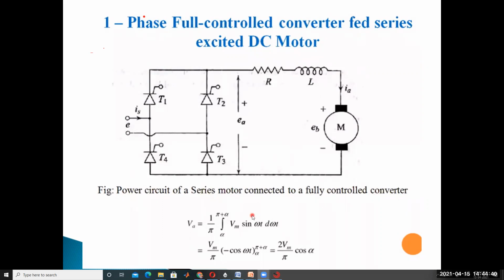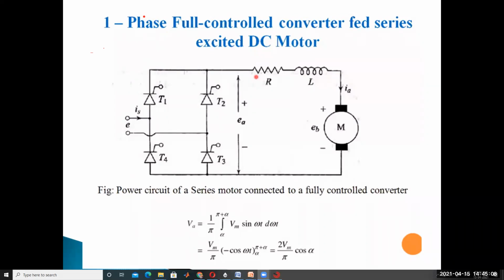Okay, power circuit of a series motor, fully controlled. You know the working principle well. Assume armature current IA is constant, with continuous current conduction mode. According to our syllabus, we only concentrate on continuous current conduction mode, not discontinuous current. In the syllabus, there is no discontinuous conduction.